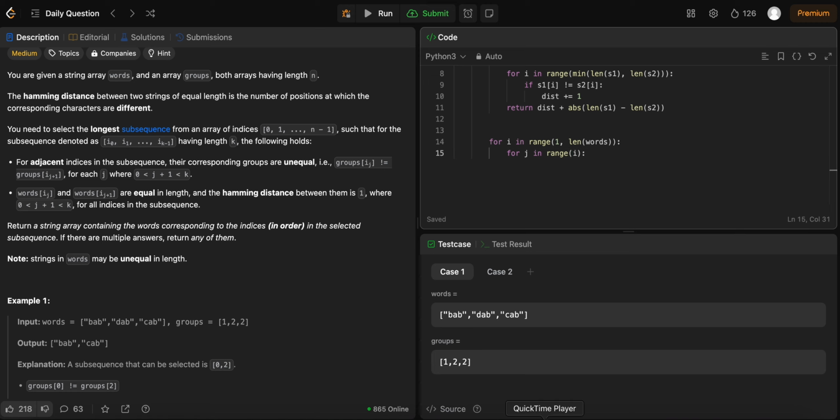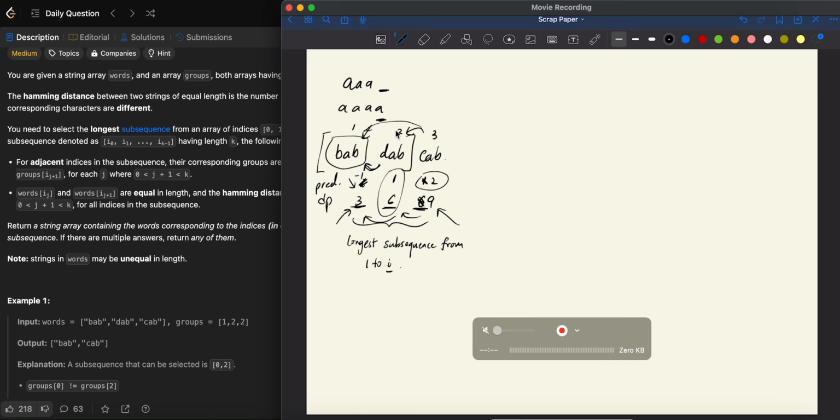So when we are looking at the first index, we only want to check from 0 all the way right before 1, right? When we look at index 2, well, I've been using one-index based when I was drawing it out, but we should really use 0.